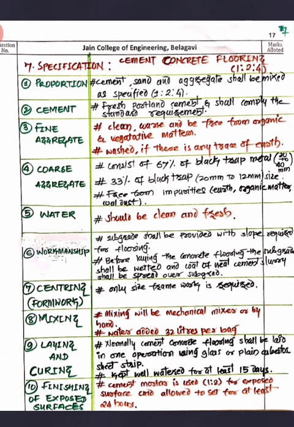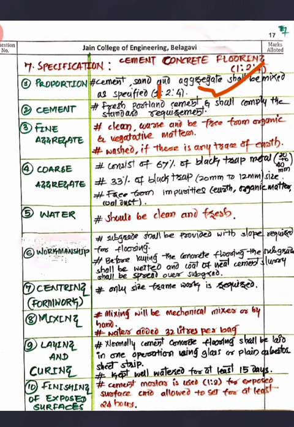And sometimes you may have the bars also on a larger spacing. You may lay the bars with a smaller diameter, and you can go for the cement concrete flooring. That is also possible, right? The proportion, as I said, whatever the given proportion is, with that proportion you are supposed to use the cement, sand and coarse aggregate. That is one part of cement, two parts of sand, and four parts of coarse aggregate.